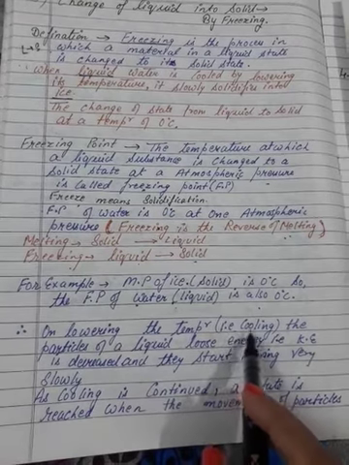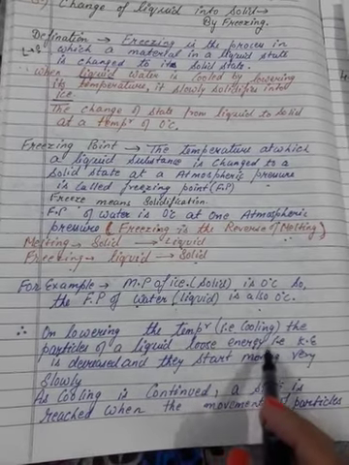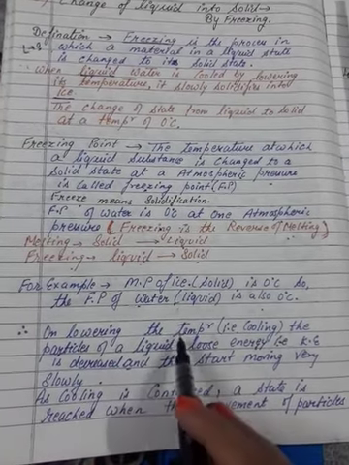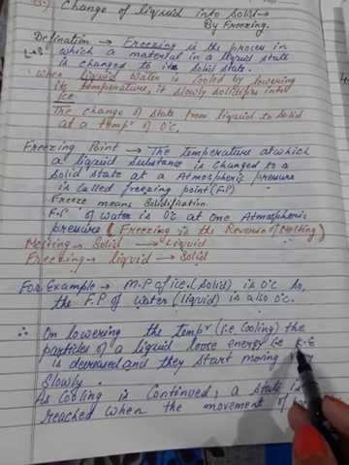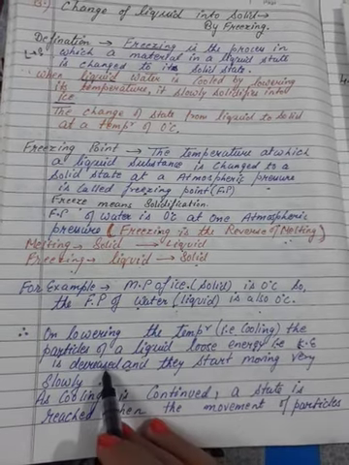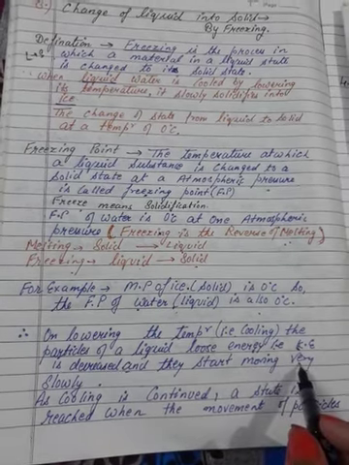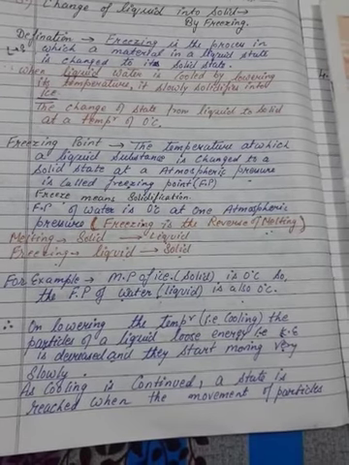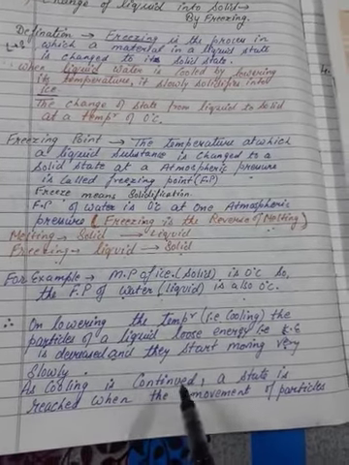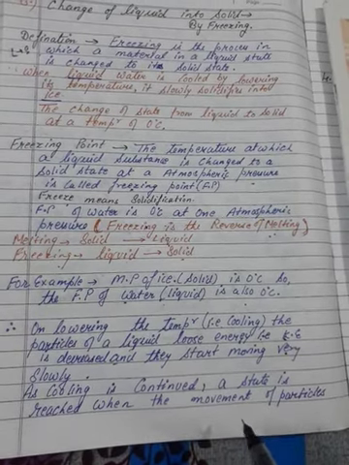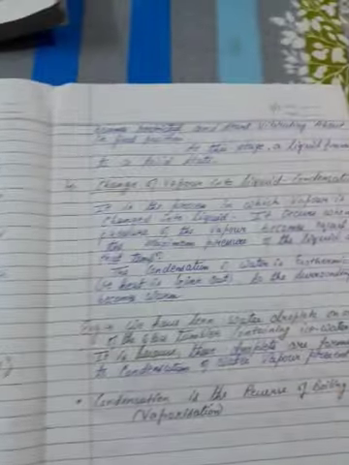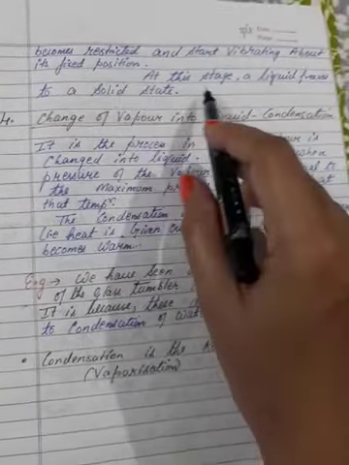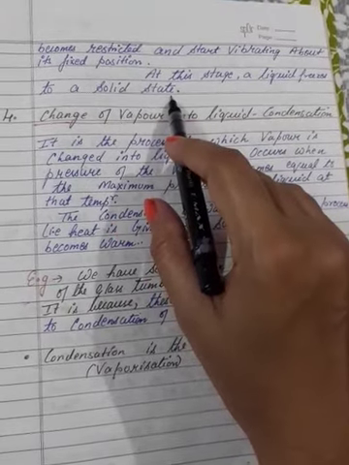On lowering the temperature, that is cooling, the particles of a liquid lose energy, that is, kinetic energy decreases, and they start moving very slowly. When the temperature is lower, the kinetic energy also decreases, which means the particles move slowly. As cooling continues, a state is reached when the movement of particles becomes restricted and they start to vibrate about their fixed positions. At this stage, a liquid freezes to form a solid.